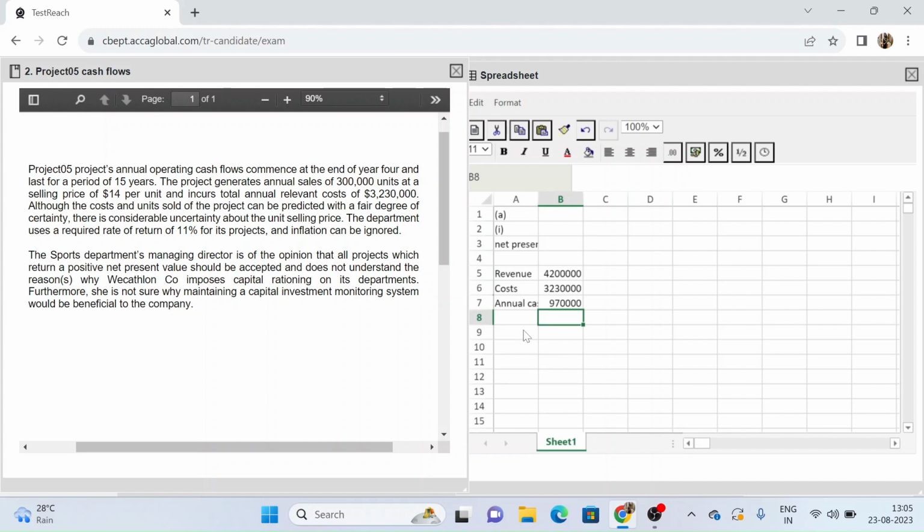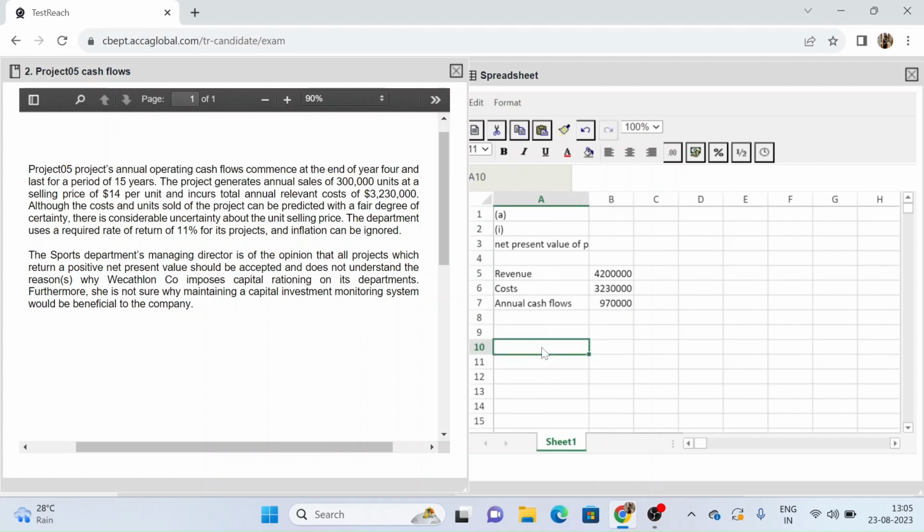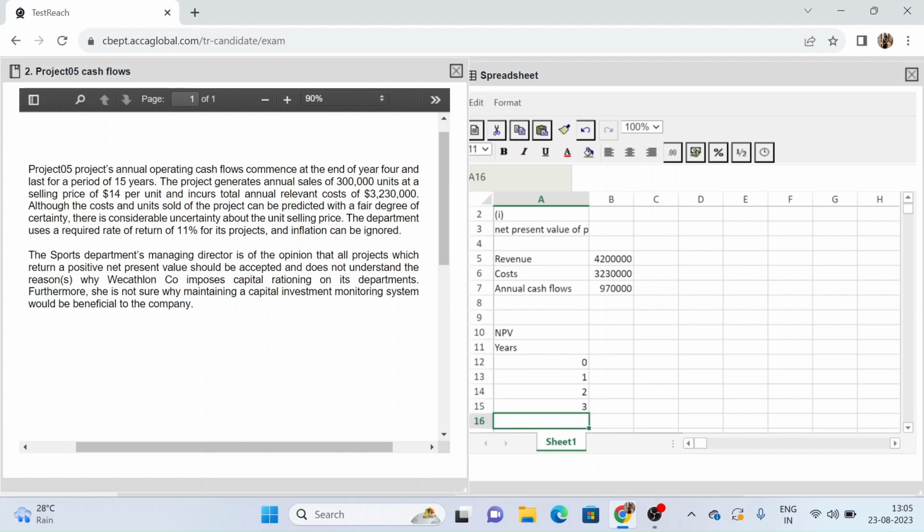Now let's have a look at the NPV. We have our annual cash flows now, right? So regarding NPV, we can put the years over here: years 0, 1, 2, 3, and then it is said that at the end of year 4 we will start to receive our cash flows and we will receive them for 15 years.